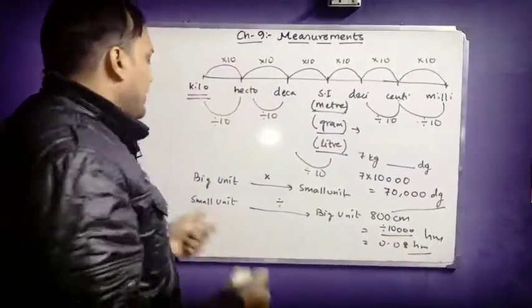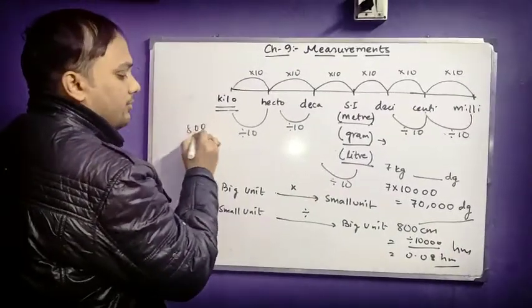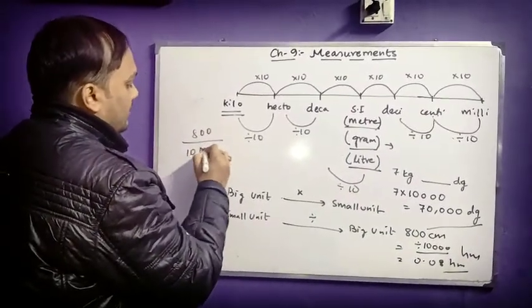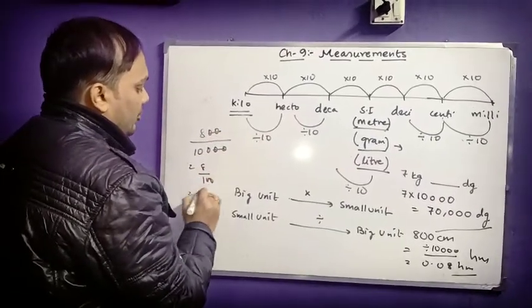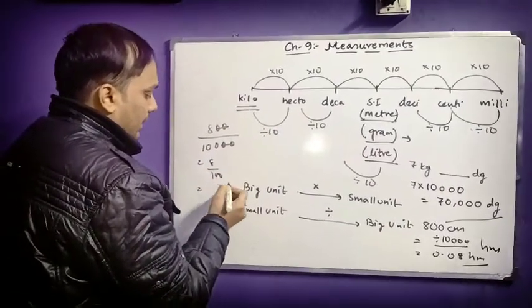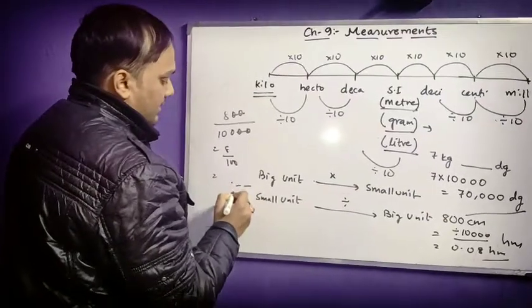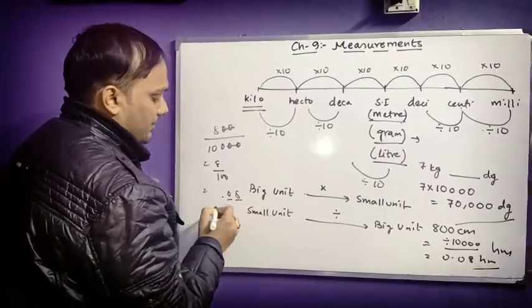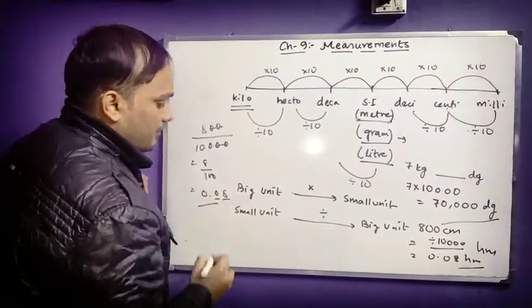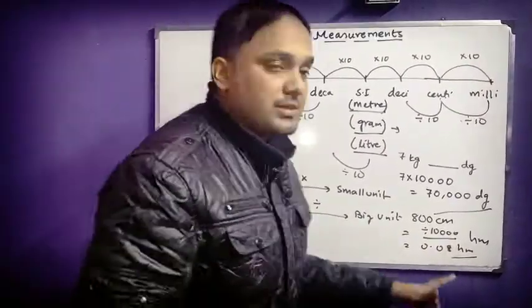Why 0.08? I think you have understood it. Though I am saying 800 divided by 10,000, if you cut these 2 zeros, it will be 8 by 100. Since now the denominator has 2 zeros, you have to put after the point 2 digits. So 8 is there, it will be written at the last, and before that 1 zero will be placed. And here automatically 1 zero will come. So your answer will be 0.08 hectometer.